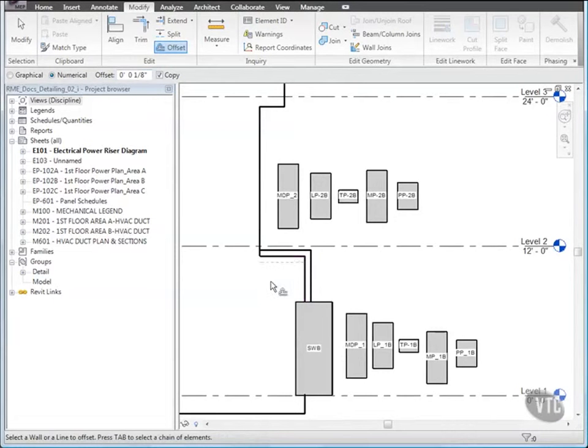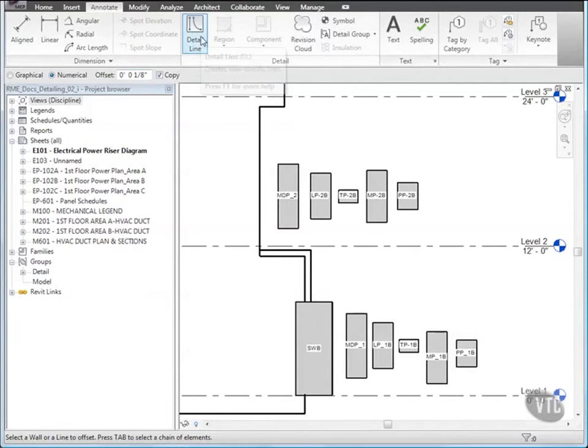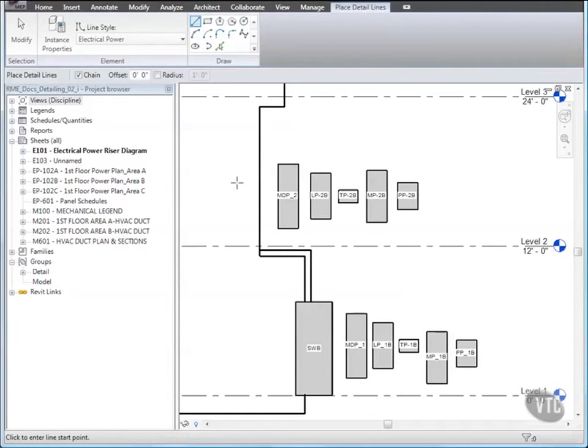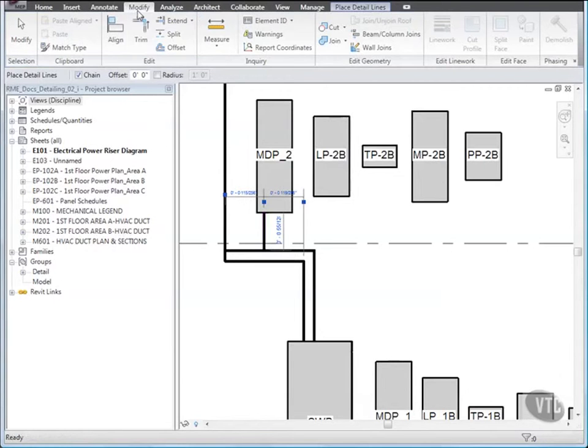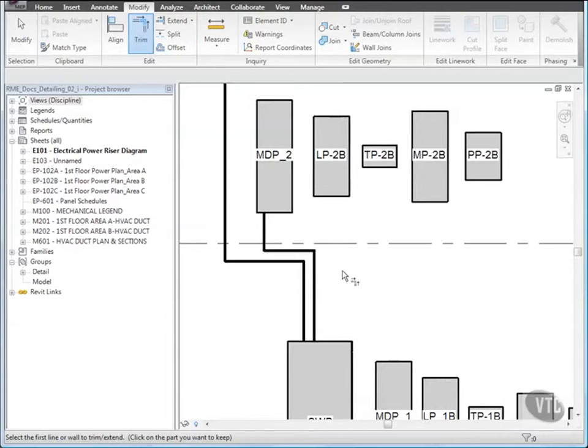Then click the Annotate tab and select Detail Line and draw a line to connect the offset line to MDP2 as shown. Then from the Modify tab, Edit panel, click Trim, and trim the 2 lines shown by using the portion of the line you want to keep. Continue adding detail lines until the diagram is wired as shown.